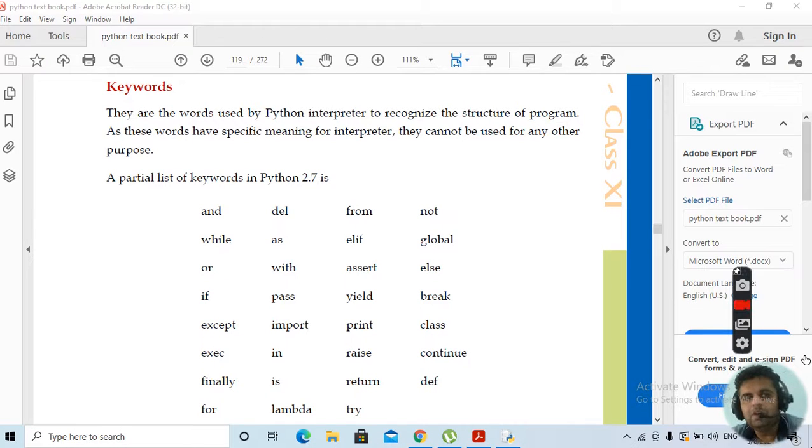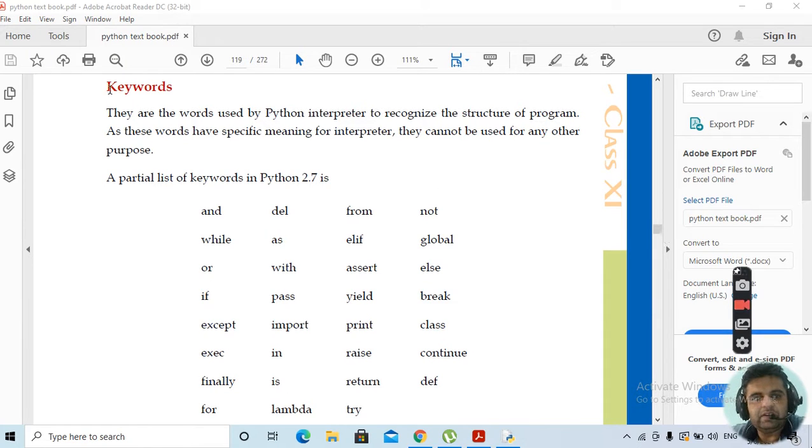Good afternoon all. Today we'll be continuing with our next series of lectures. In the last lecture, what we have done is the various data types that were used in Python. Continuing with the chapter, we'll be taking up our next topic.